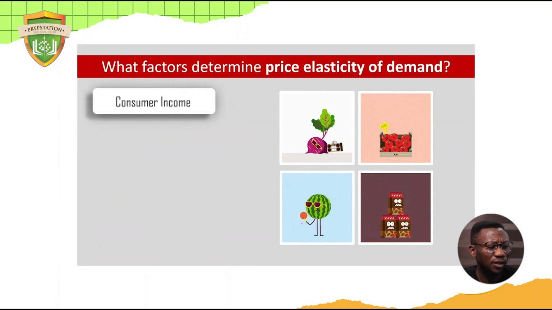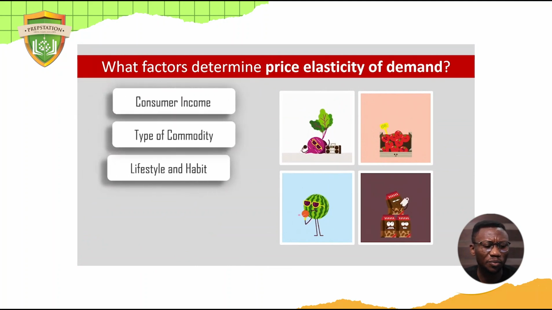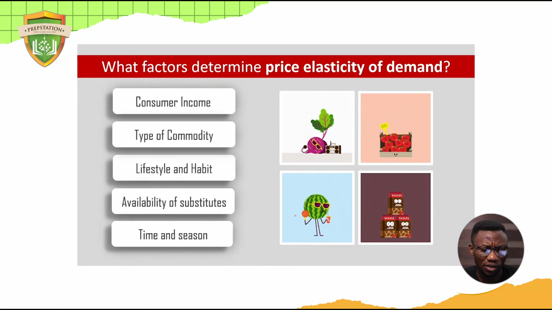Now, what kind of factors determine price elasticity of demand? Number one factor is the consumer's income. Another factor is the type of commodity we are dealing with. Is it an essential good? Is it a normal good? Is it a luxury good? What kind of good is it? Is it a free good? Is it an economic good? We also have lifestyle and habits. People have different lifestyle and habits. This relates more with taste and preference in talking about the factors of demand.